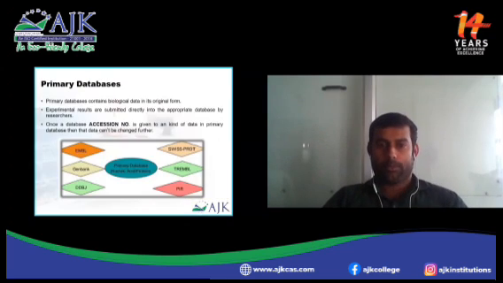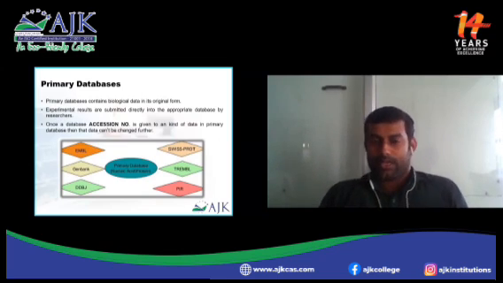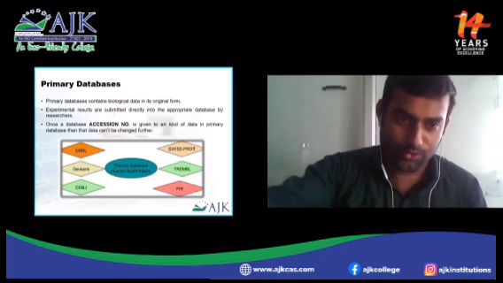Okay, next, primary database. The primary database consists of biological data in original form. For example, if you are doing any research in a lab, you got some sequence or you got some structures from the sequence. So the original form will be directly stored, you directly submit to the primary database. These experimental results are submitted directly to any of the databases by the researchers or research scholars or any academicians or students.